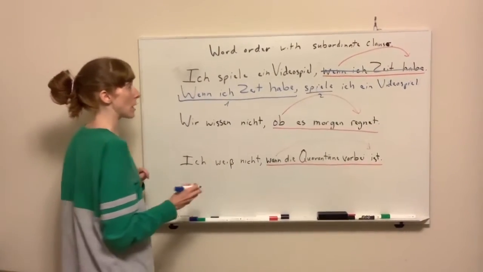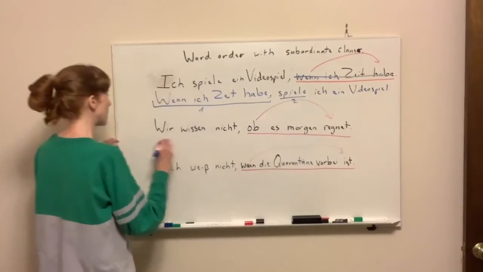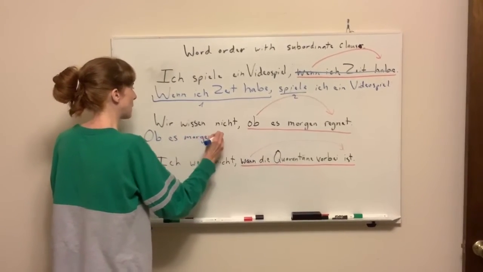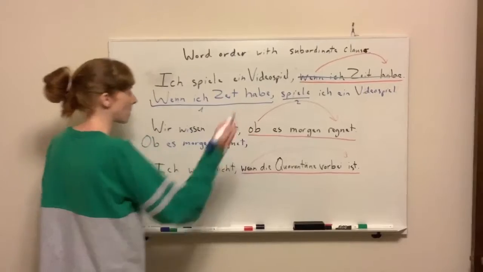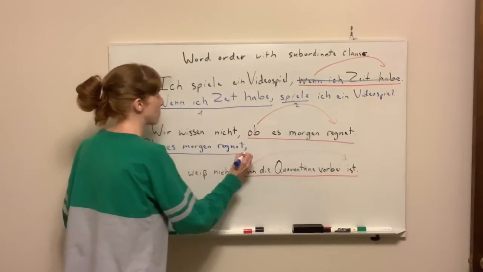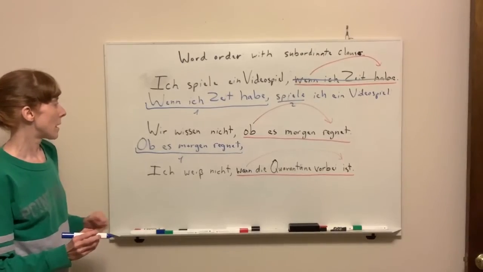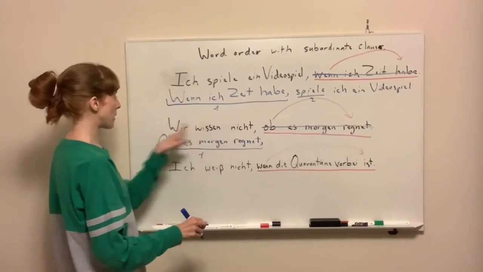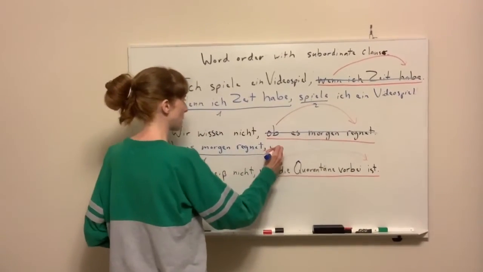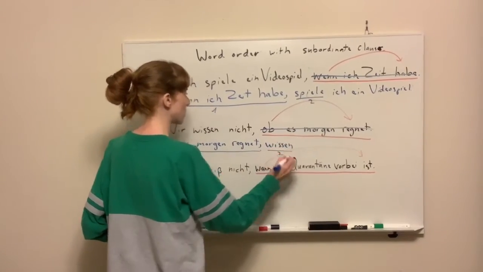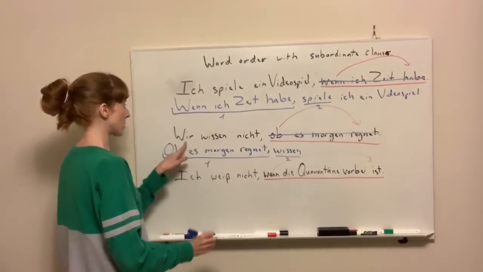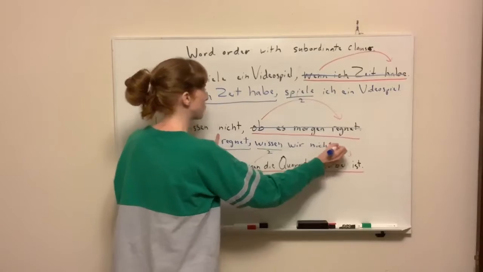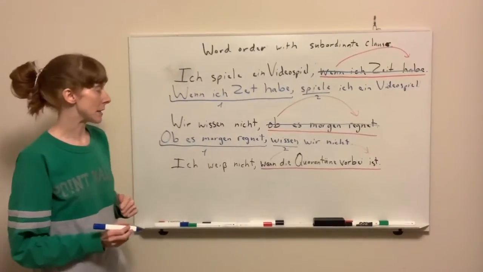Okay, we can do it with the next one as well. We want to take this entire subordinate clause and put it first. Ob es morgen regnet, and then a comma. Once again, this is like a big element 1. And I know that after element 1 always comes a verb. Well, we're done with this part of the sentence. Let's look up here and find our verb, which is wissen. So we write down wissen as our element 2, and then all the rest of the words in the sentence. Wir, which is now lowercase, and nicht. Ob es morgen regnet, wissen wir nicht.